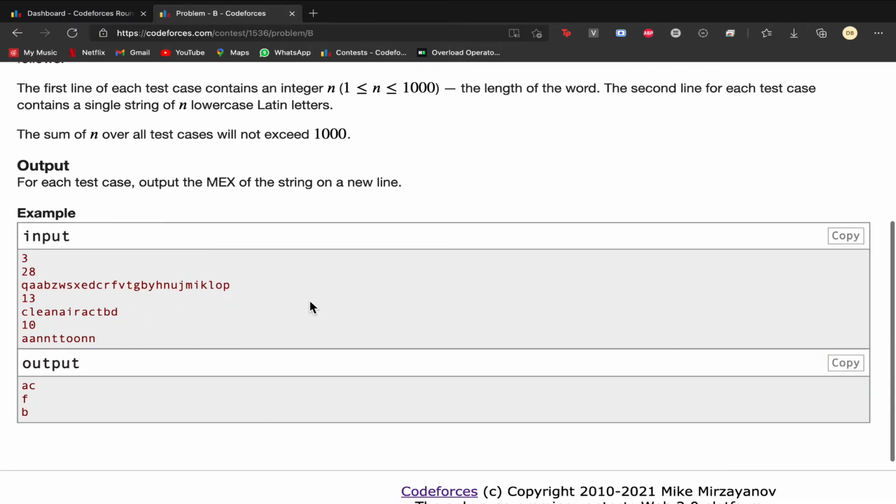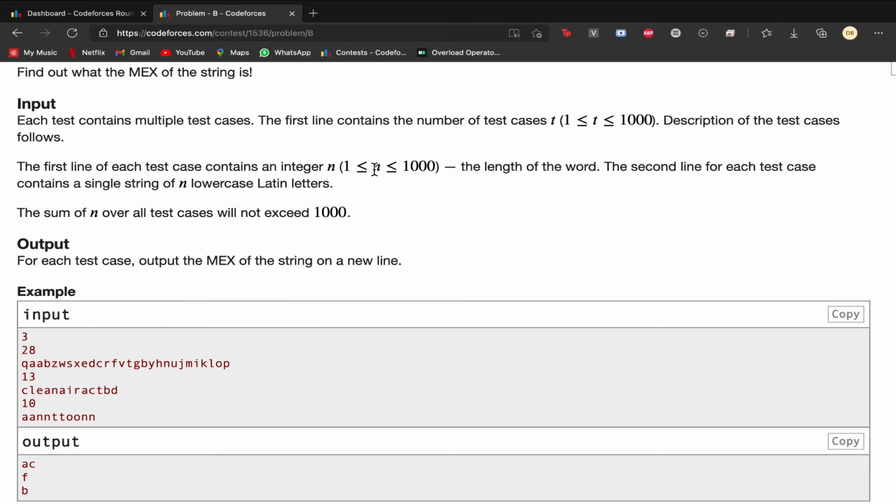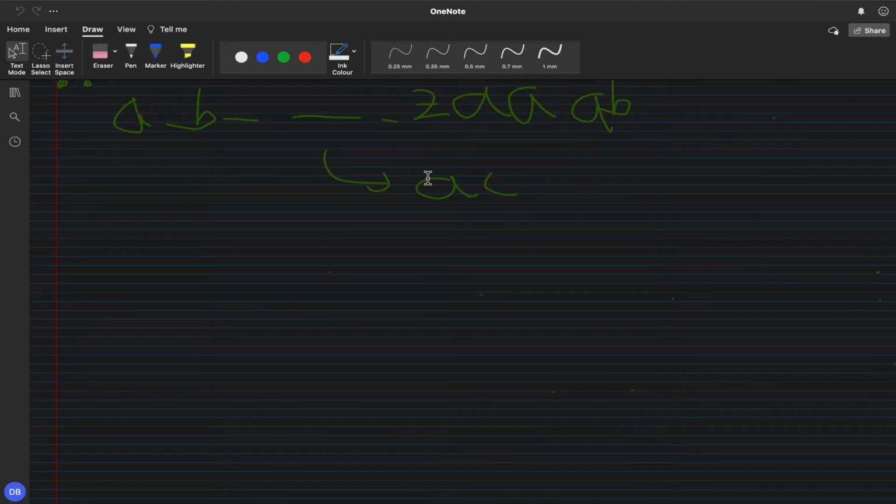So basically, we are given the length of the string and then the string itself, and we need to find the MEX. As you can see, the length of any string is limited to 1000. What we can say is, let us see, this is the length and this is the number. So this is num and this is length.